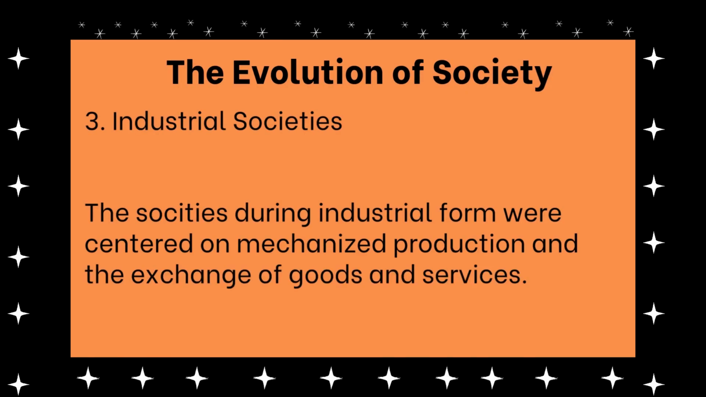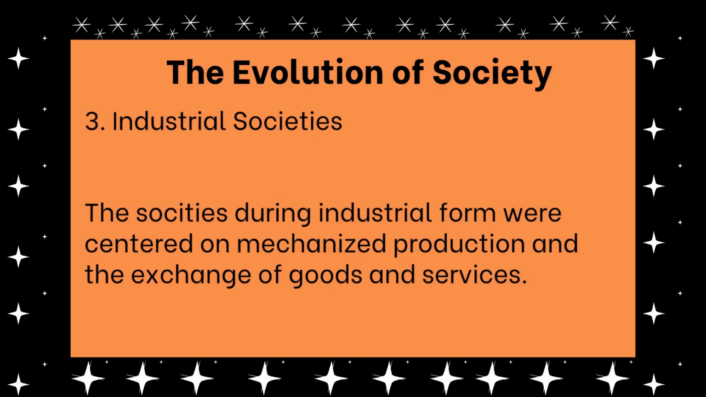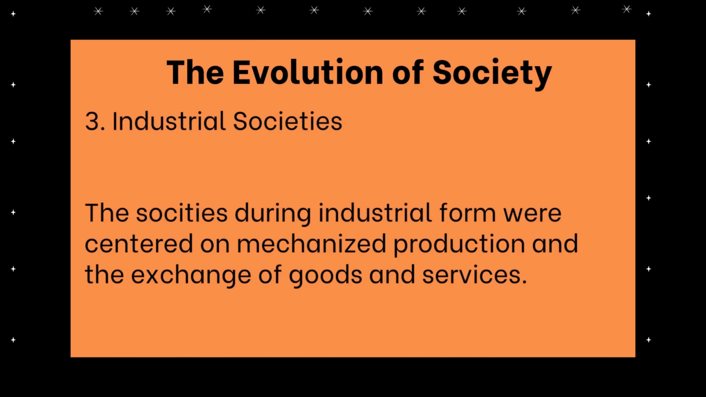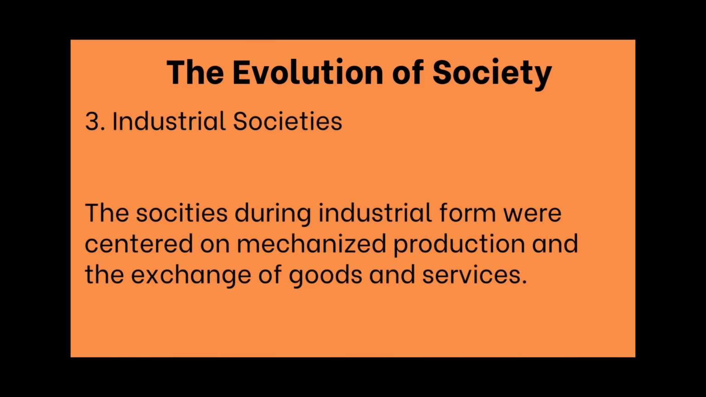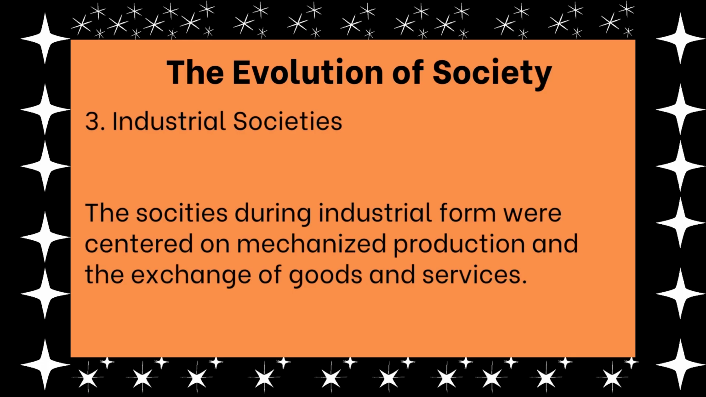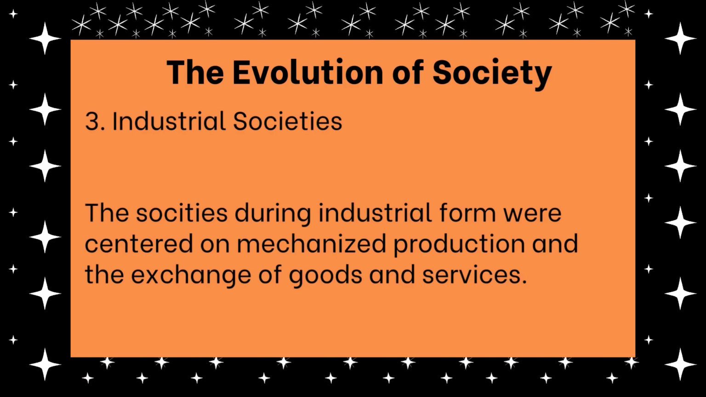Number 3, industrial societies. The societies during industrial form were centered on mechanized production and the exchange of goods and services. This was the time where people learned to invent mechanical or motorized vehicles and machines to aid in the production of their goods and services.